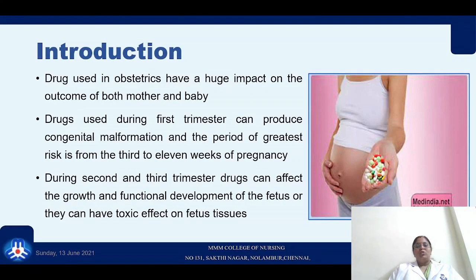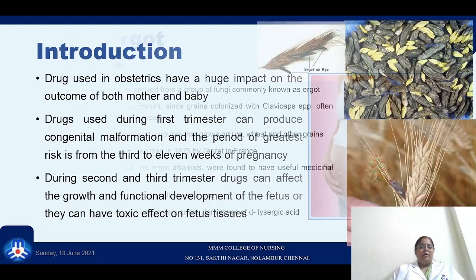As we know, the use of drugs has a huge impact on the outcome of both baby and mother. It is always important to consider its use before administering during labor and pregnancy. The first trimester is a period of high risk, especially between 3 to 11 weeks of pregnancy. When you take drugs, it can cause congenital malformations. During the 2nd and 3rd trimester, drugs can affect the growth and functional development of the fetus, and therefore can have toxic effects on the fetal tissues. So we should always have concern and wide knowledge of the drug to be used in order to safeguard the mother and the fetus.